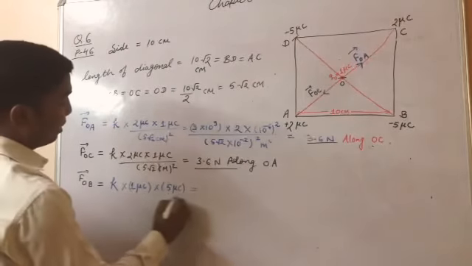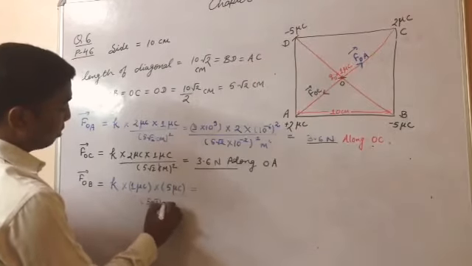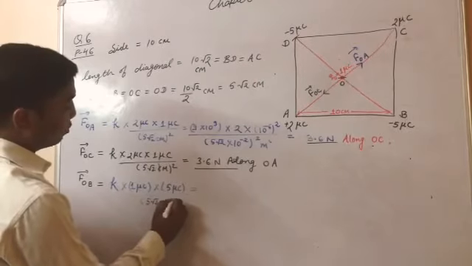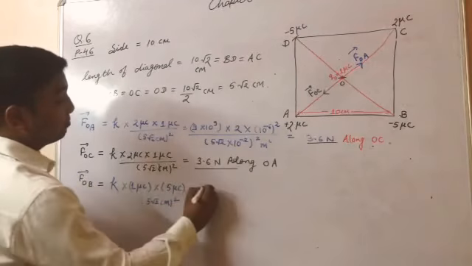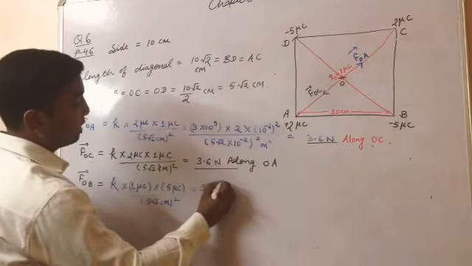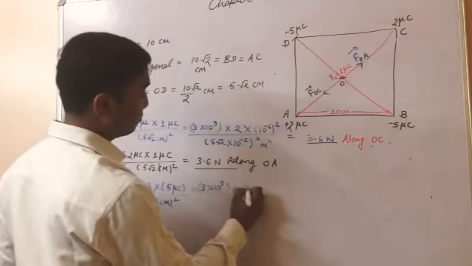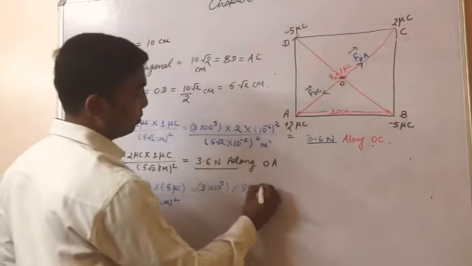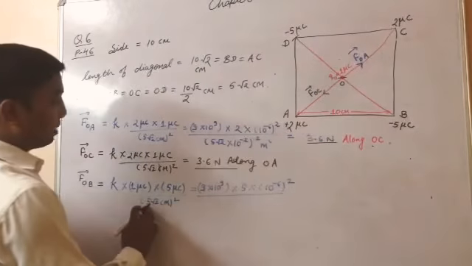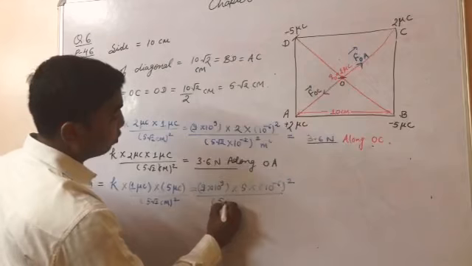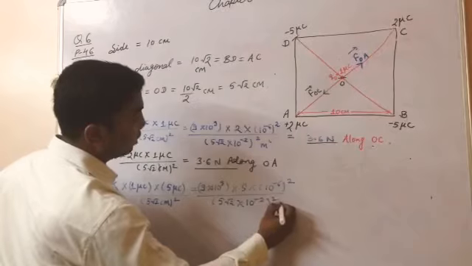Now, what's the gap? 5 root 2 centimeter square. What would be the value of this K? 9 into 10 to the power 9. This would become 5 into 10 to the power minus 12, 10 to the power minus 6 square, and this would become 5 under root 2 into 10 to the power minus 2 square, which changes into meter square.